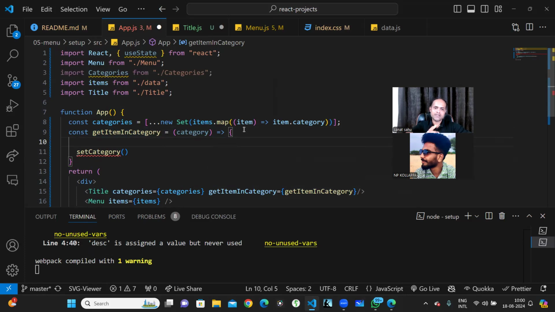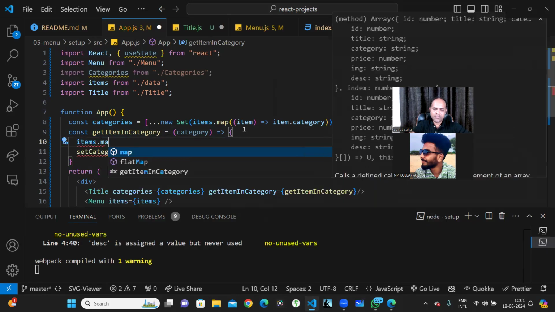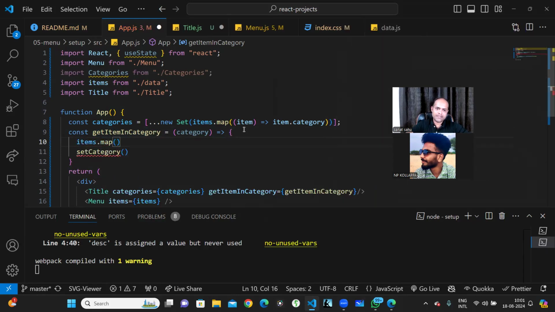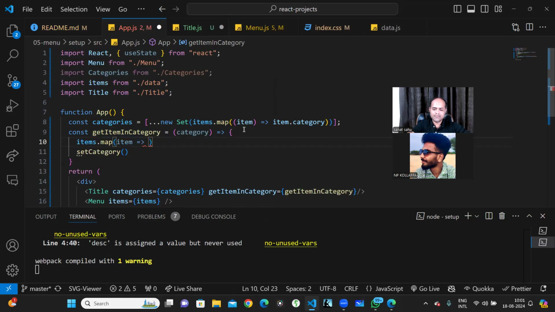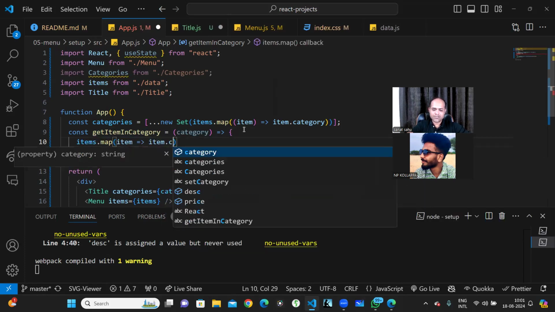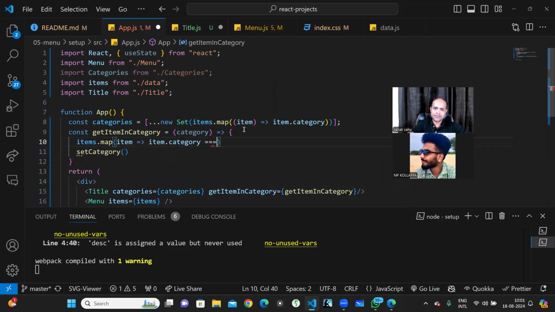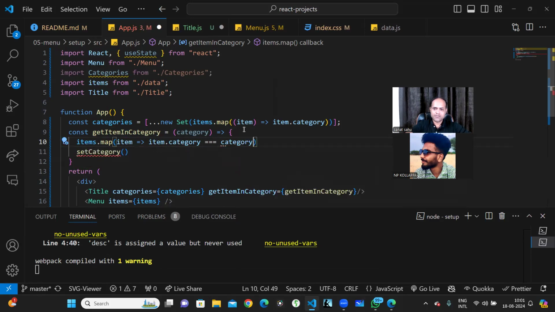So in that case, I'll take the items and do the map. Take the item and give me the items belonging to the category. So item.category triple equals the category that we are passing, right? So you have to do that.